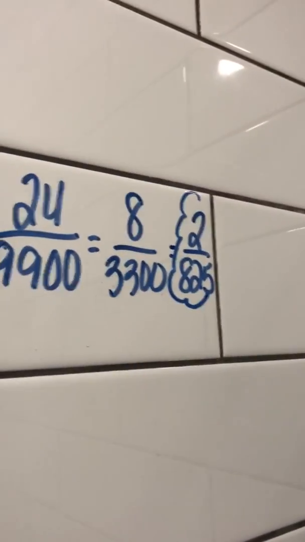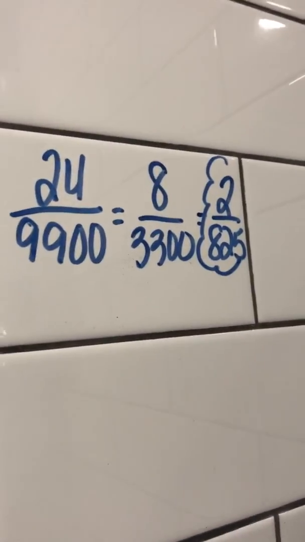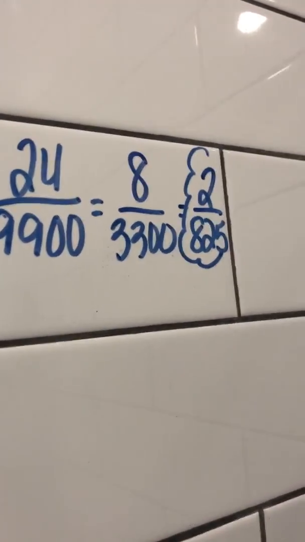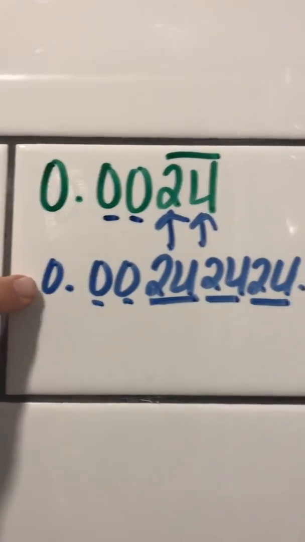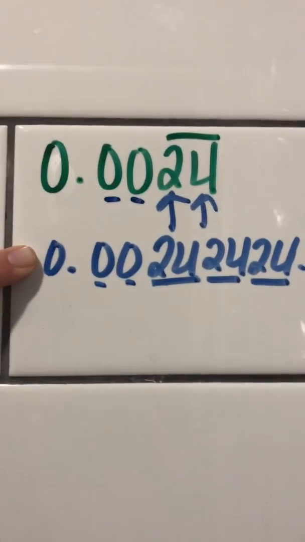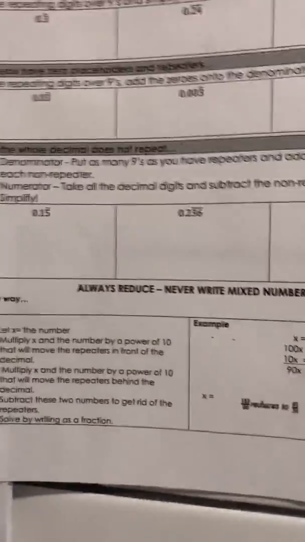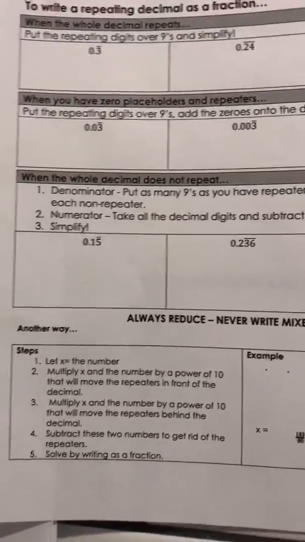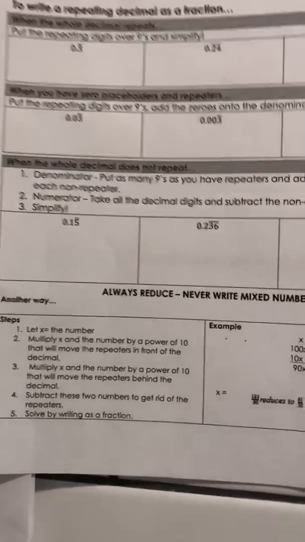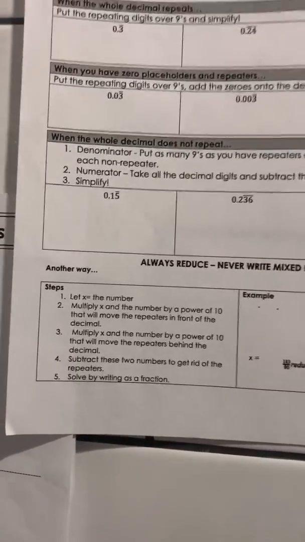So if I type that into a calculator, if you try that at home, 2 divided by 825 should look something like this blue line in your calculator until the calculator runs out of space. I have one more trick to show you. The last trick is kind of the most complicated out of all of them. It's a little more to remember. And I'm going to start off by showing you what type of numbers I'm talking about.